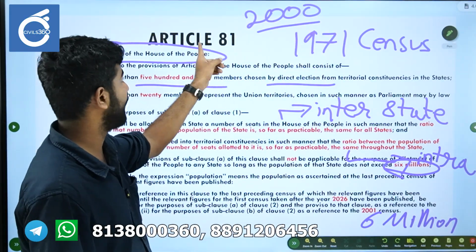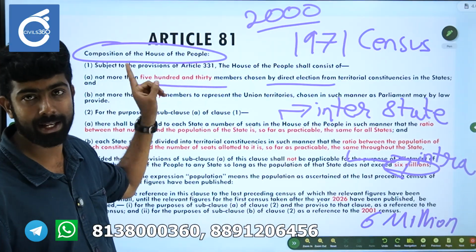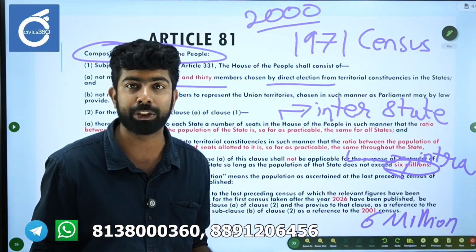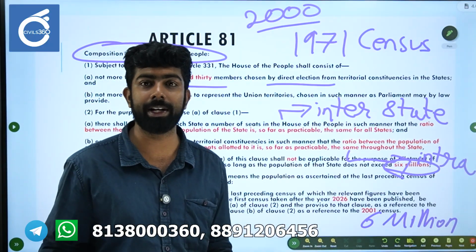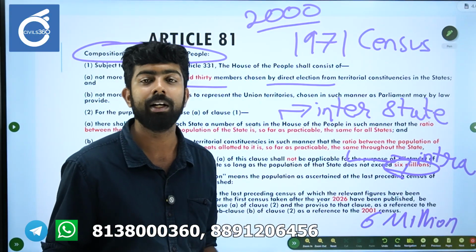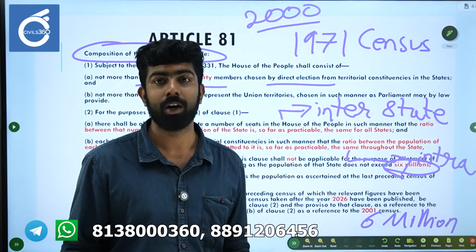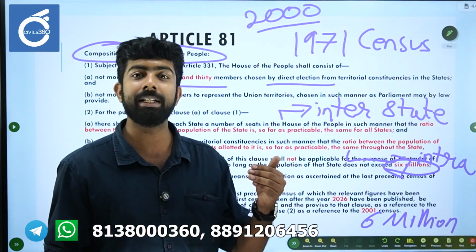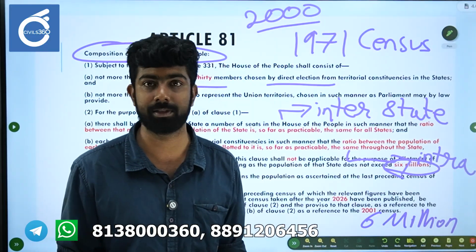Remember Article 81. The title of the article is composition of the House of the People. They may simply say the word Lok Sabha is explicitly mentioned in the Constitution. It's not there. Those kinds of ideas you can only get if you read the article. After you understand the concept, please go through the article yourself and prepare notes like that. It will ensure that you have really understood. If you're not understanding, then go to the internet, go to your teachers. But read the Constitution first.